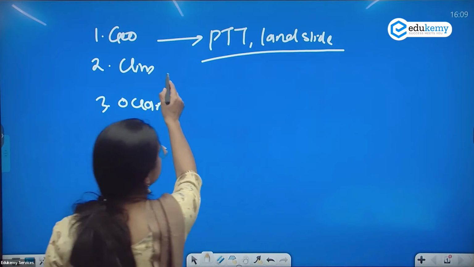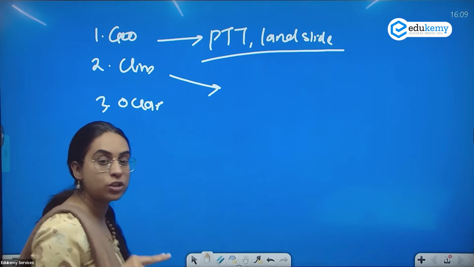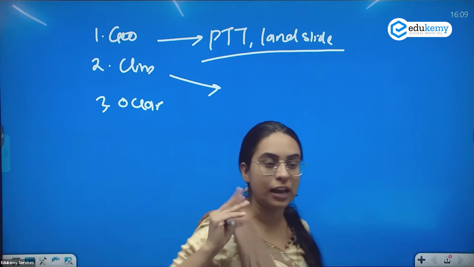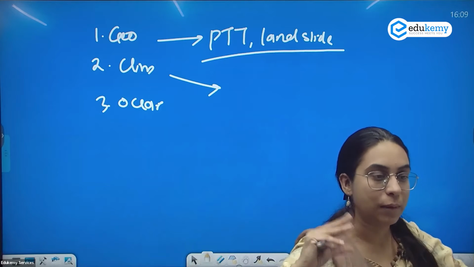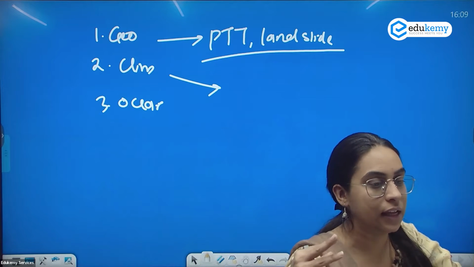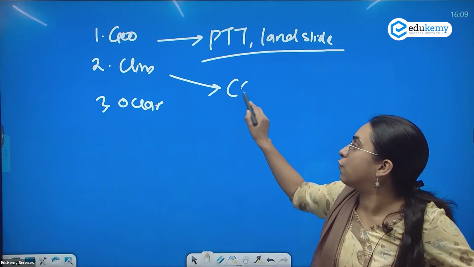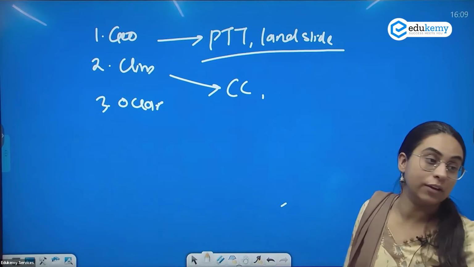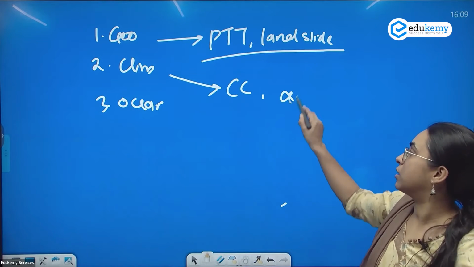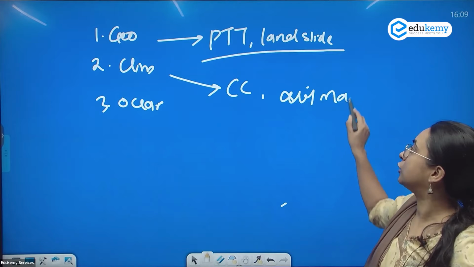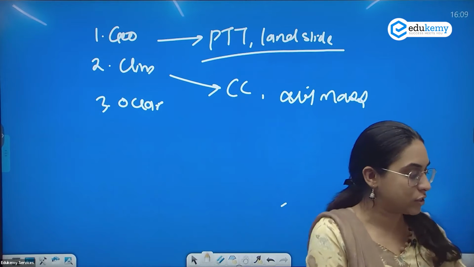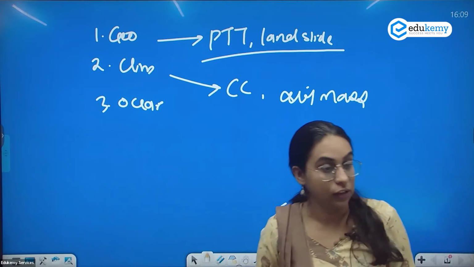If I take into consideration climate, in climate they have asked questions mostly on climate change and the melting of the ice sheets and the climate change related. From climate, they've also asked one question on the air mass and the interaction of the air mass. So that question has been asked, the air mass, and the other question has been asked.